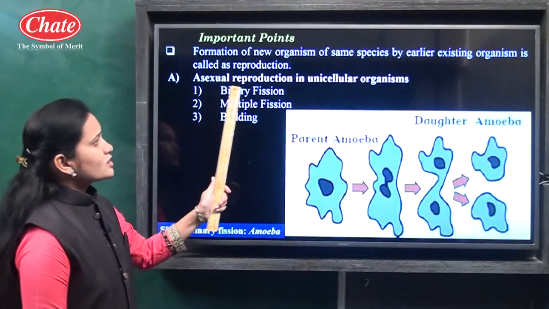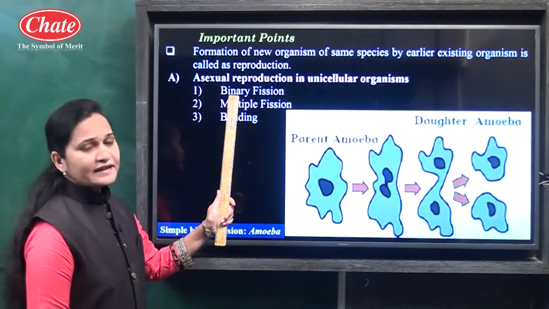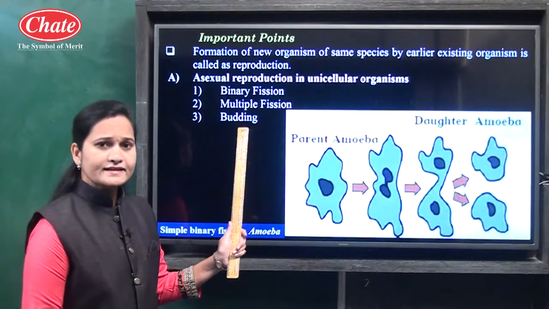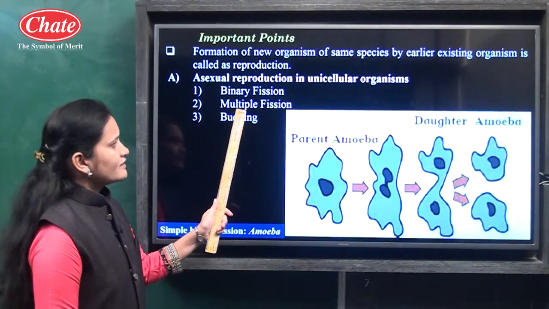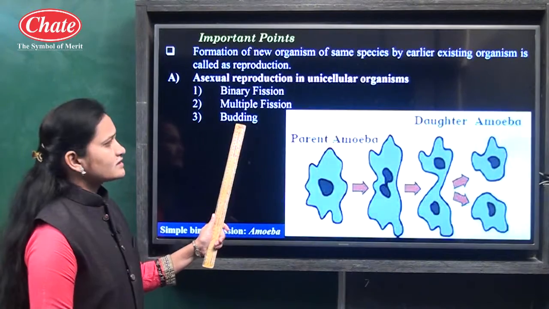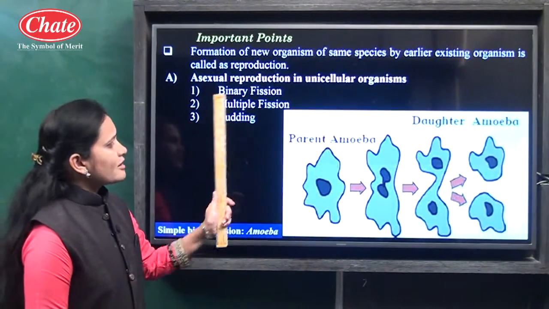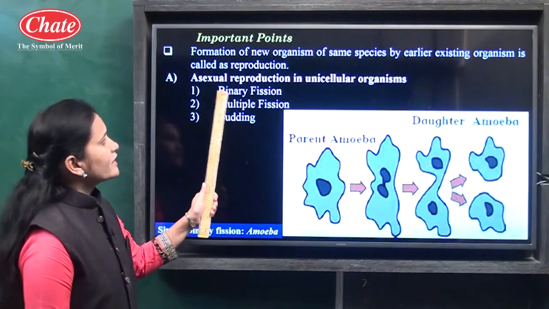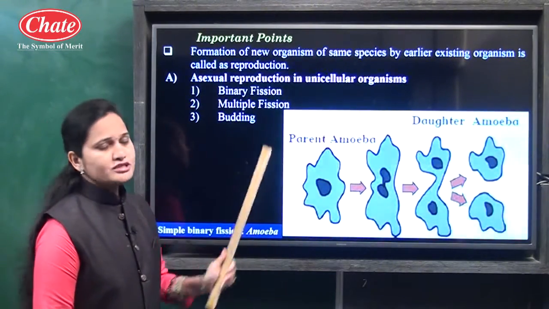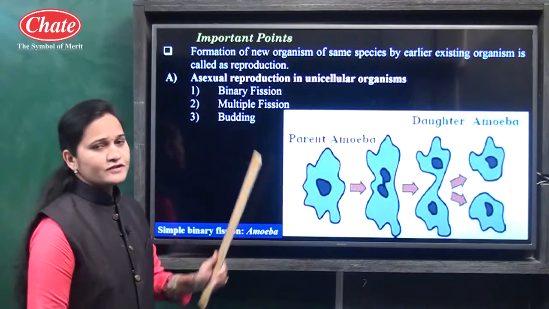Okay, asexual reproduction in unicellular organisms takes place by three methods. Now which are those three methods? The first one is binary fission, the second one is multiple fission and the third one is budding. First we will discuss binary fission. Which point is going on here? Asexual reproduction in unicellular organisms. The first method here is binary fission.